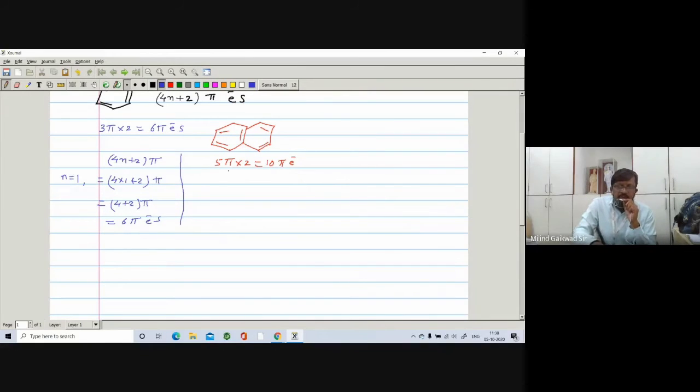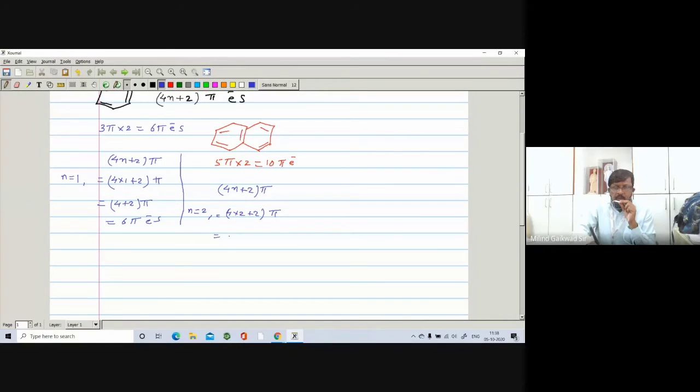Then you have to check whether it obeys the 4n plus 2 pi rule or not. Here we can put n is equal to 2, so 4 into 2 plus 2 pi.